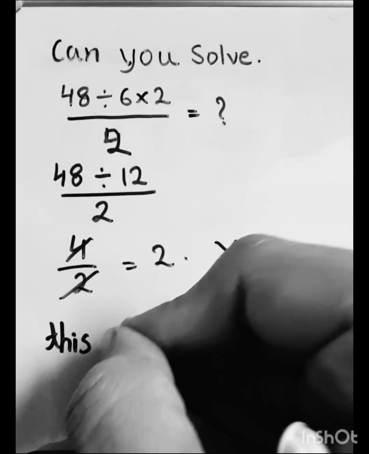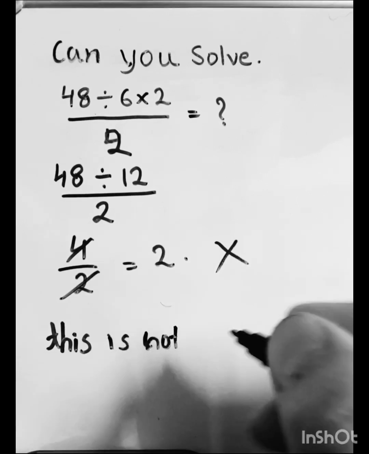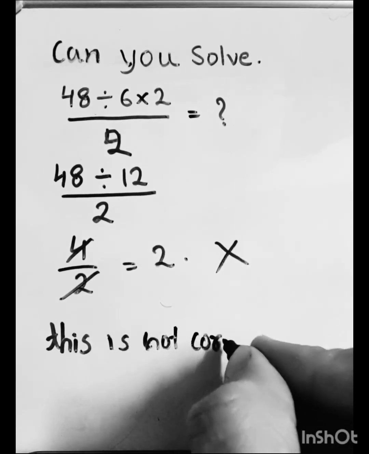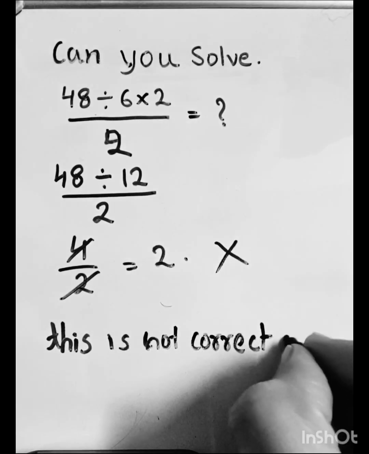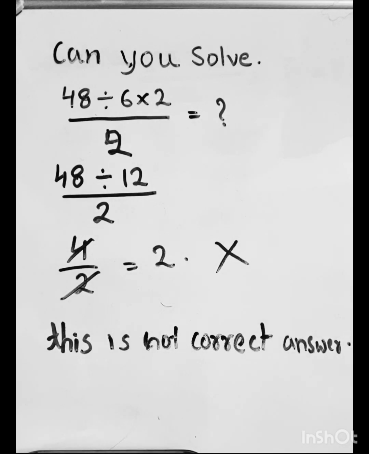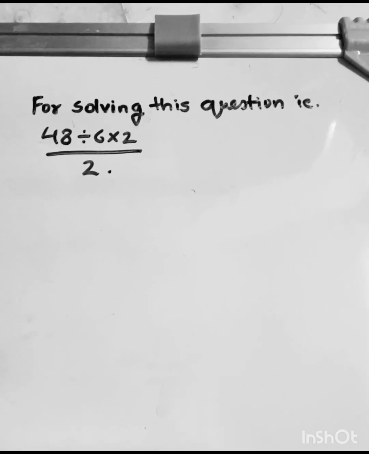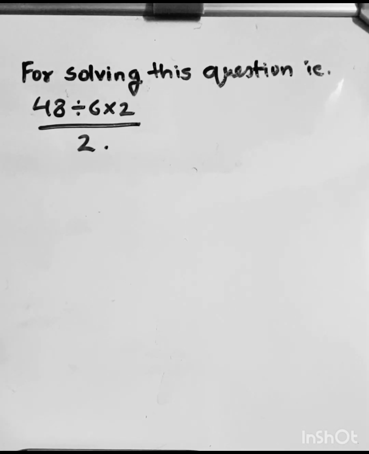This is not a correct answer. Why? So let's learn why it is not correct. Hello, so for solving this question, that is 48 divided by 6 into 2 whole divided by 2, how will we solve this?